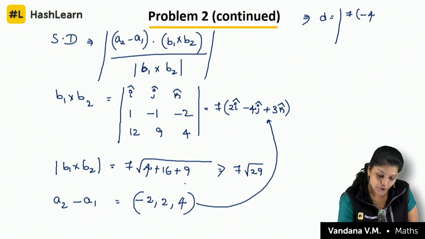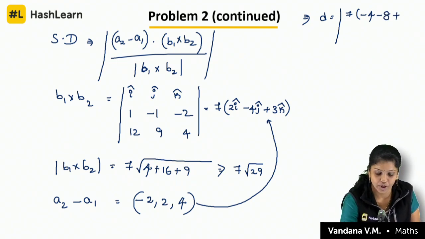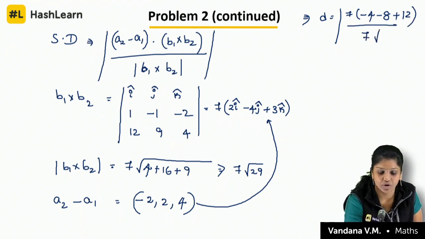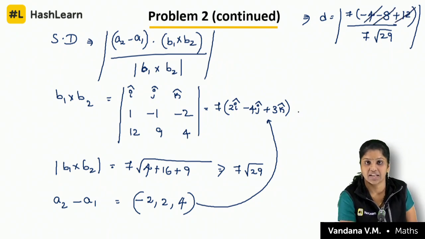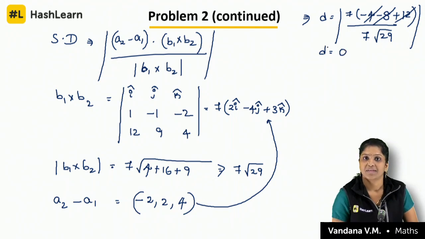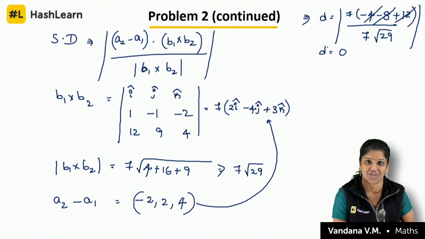Minus 4 into 2, that is minus 8. Plus 4 into 3, that is 12. By 7 root 29. Now see, plus 12 and minus 12 will get cancelled. The distance is 0. The lines coincide, isn't it? So the distance is 0. So, very simple question and a concept based question.